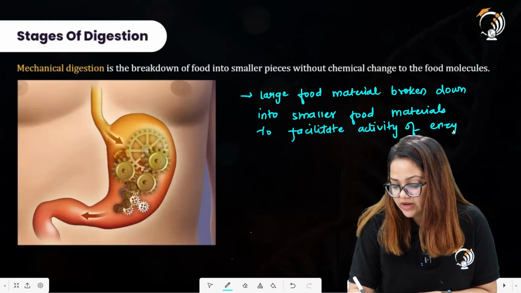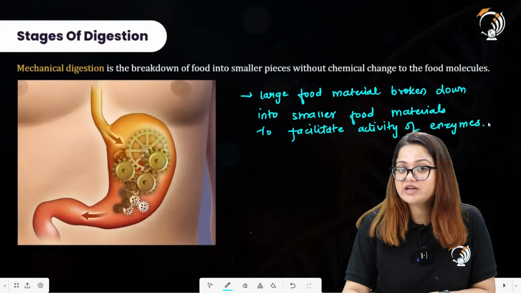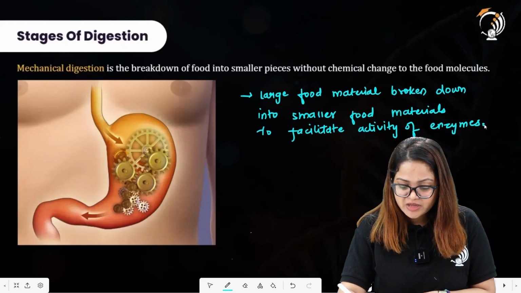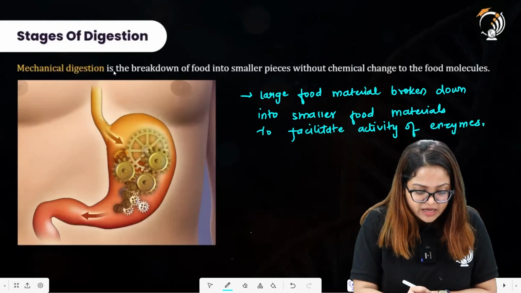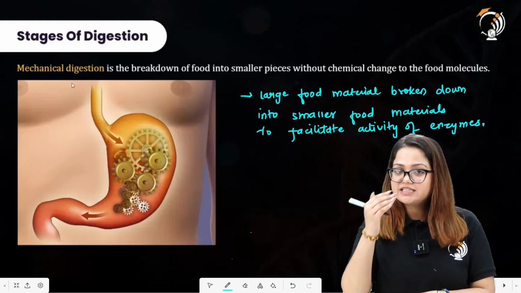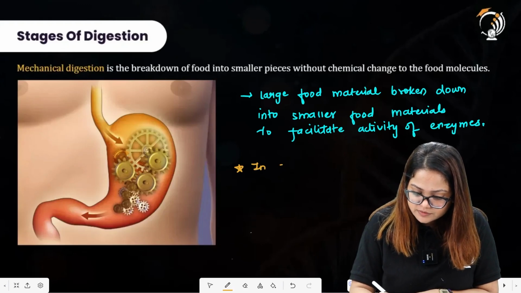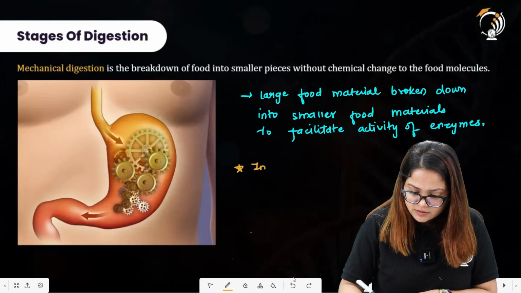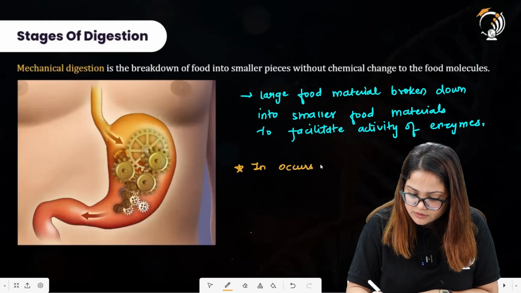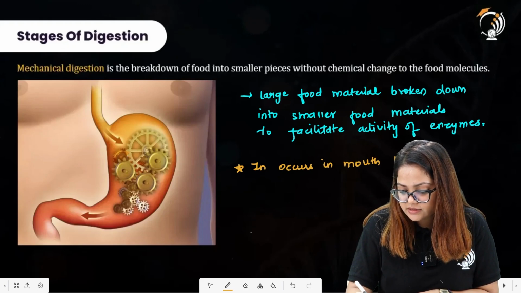So there will be more exposed region for the activity of enzyme, and enzyme will work efficiently in these smaller food particles. All right. Mechanical digestion occurs in mouth. Mechanical digestion occurs in stomach as well. So we can write here, it occurs in mouth by teeth.